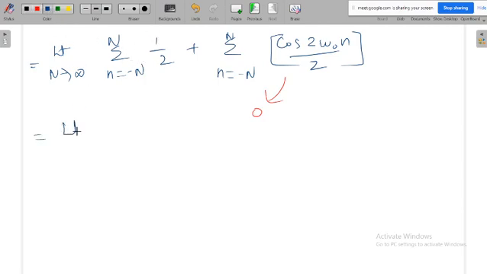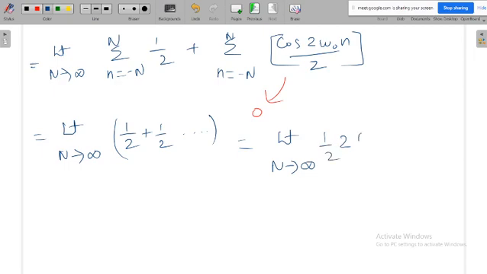Then only this term survives. Then limit n tends to infinity: when the limit is from minus n to n and it is a constant, you take that constant separately. How many times are you adding that 1 by 2? You will be adding it 2n plus 1 times, because here plus n, here minus n, and the 0 sample will also be there. So the value of this one is 1 by 2 into 2n plus 1. If you substitute n equal to infinity, again the value is infinite.